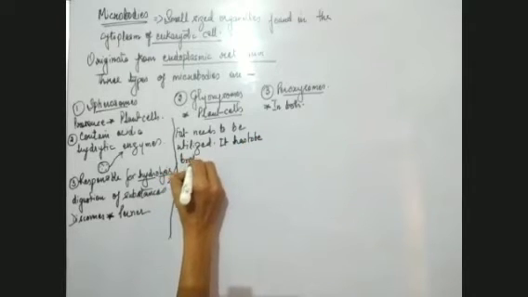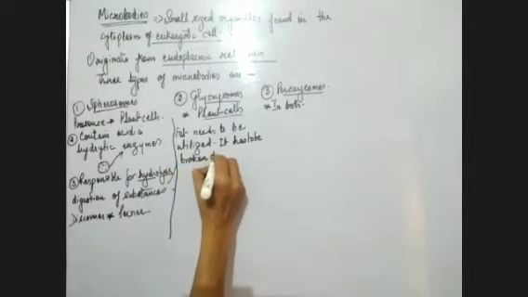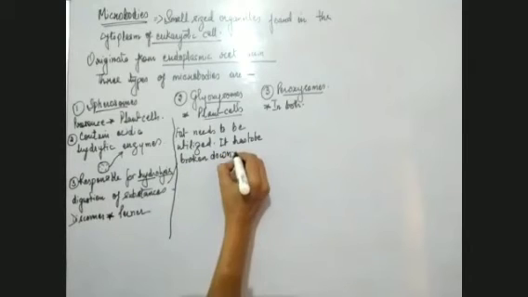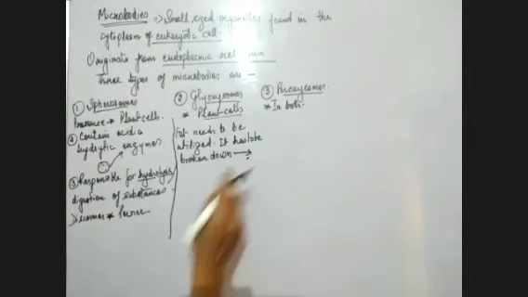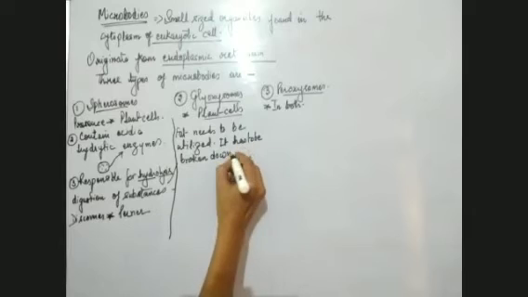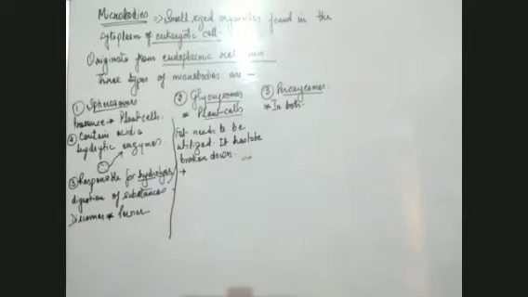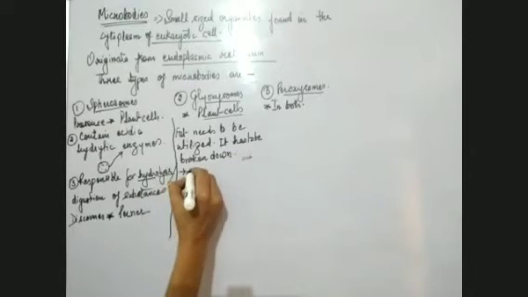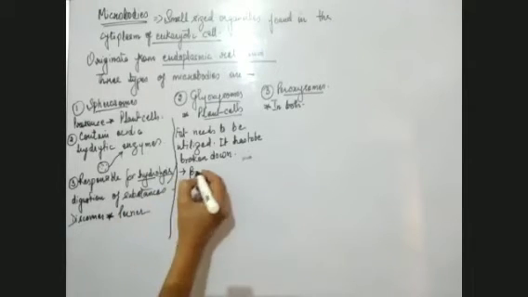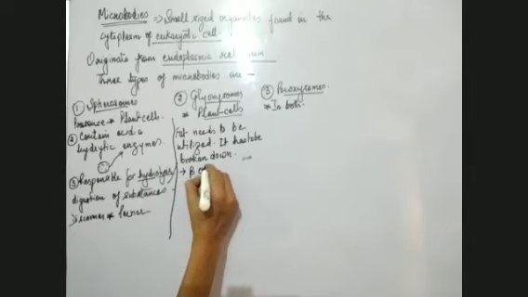Now, how does this breakdown of fat take place? The process of breakdown of fat is known as beta oxidation.